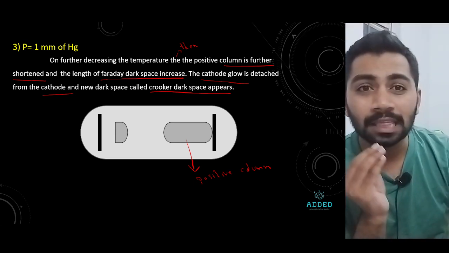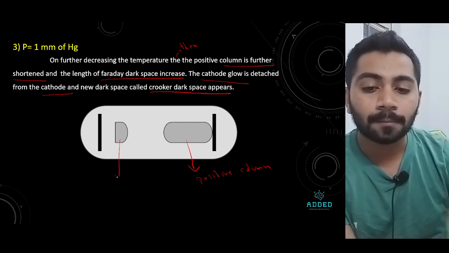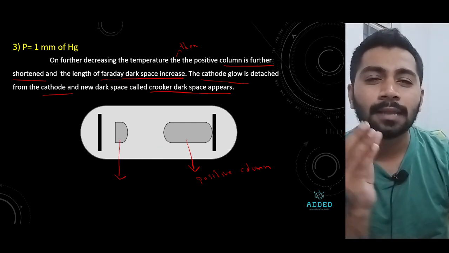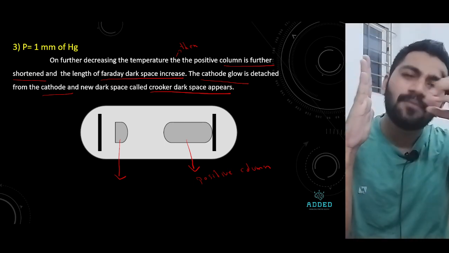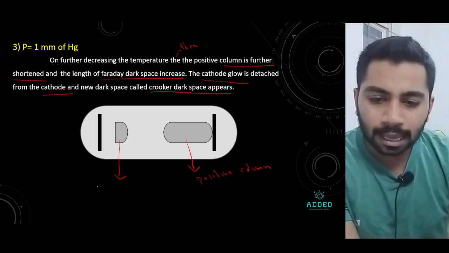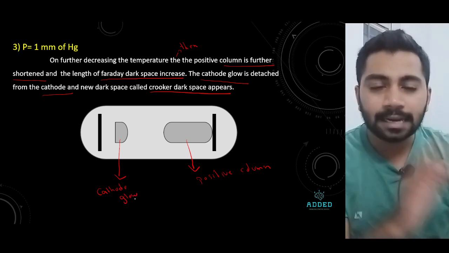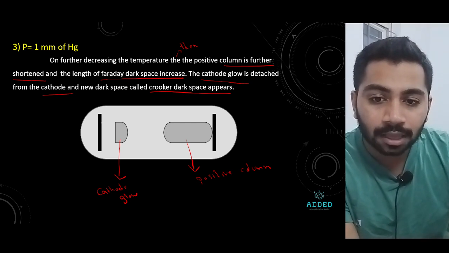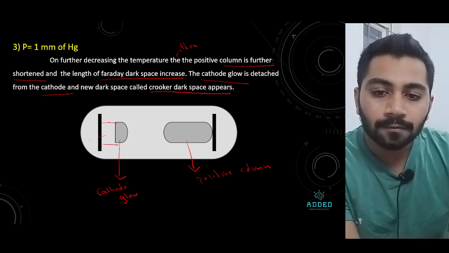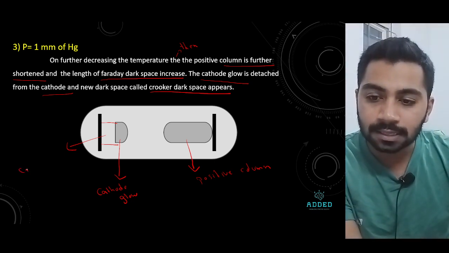And when you put 1 mmHg pressure, the cathode glow detaches from the cathode and moves a little further, and here it creates some dark area, which we call the Crookes dark space.